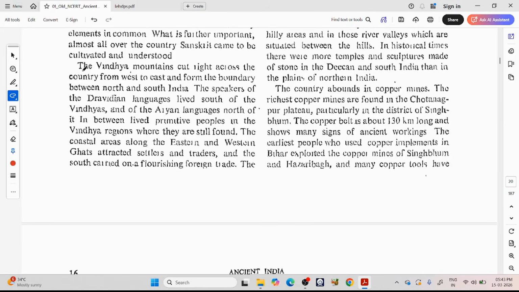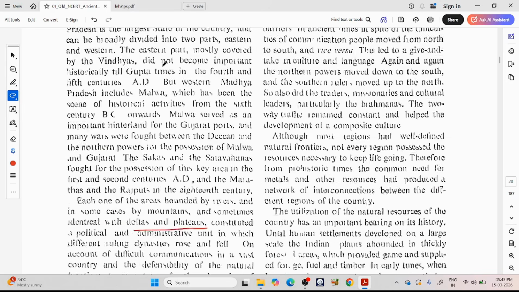The Vindhya mountains cut right across the country from west to east and form the boundary between north and south. The speakers of the Dravidian languages lived south of the Vindhyas and of the Aryan languages north of it. In between lived primitive people in the Vindhya regions, where they are still found. So, what are they saying?